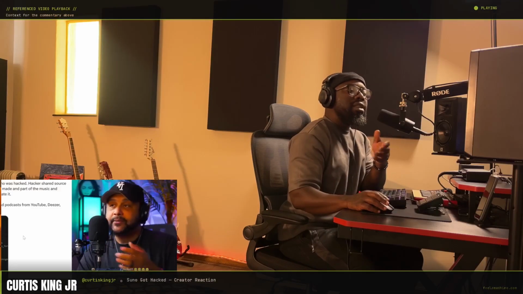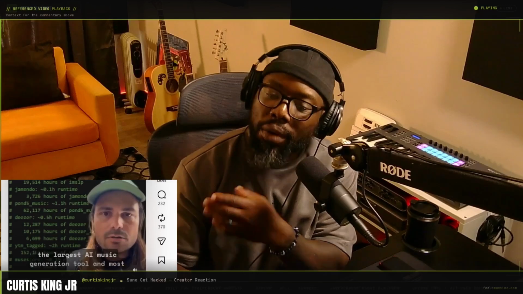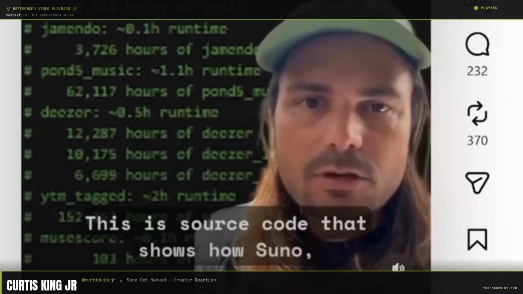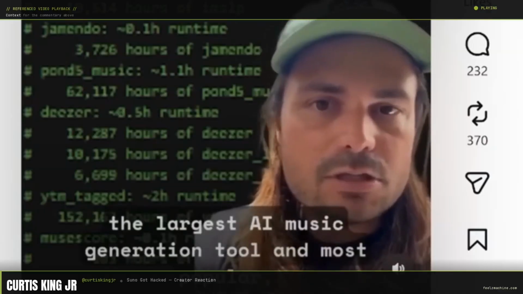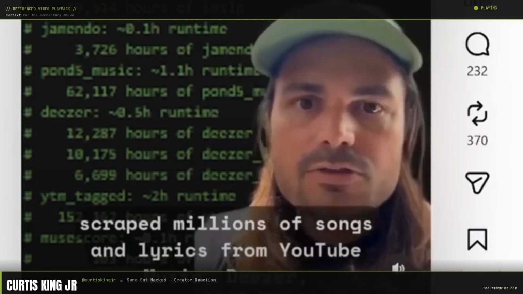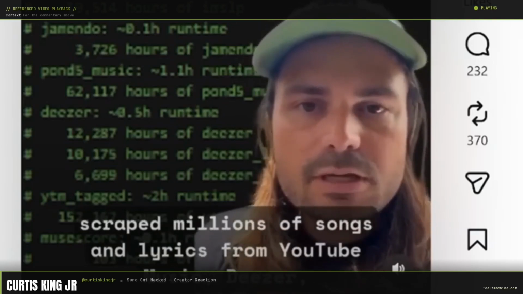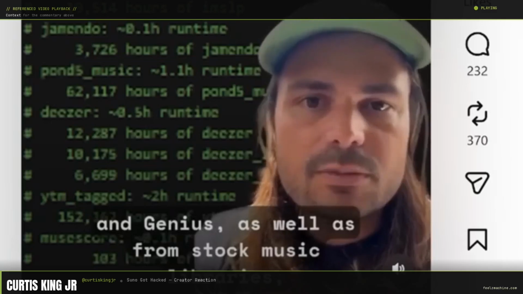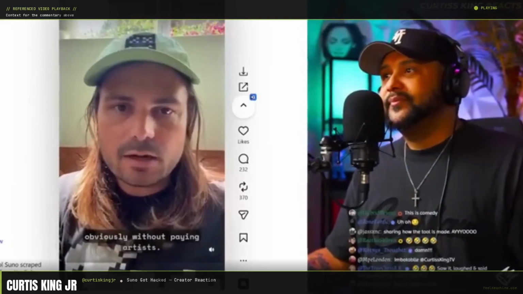Producer Curtis King recently broke down the Suno hack, and the leaked log showed massive scraping lists pulling directly from copyrighted catalogs. This is source code that shows how Suno, the largest AI music generation tool and most popular, scraped millions of songs and lyrics from YouTube Music, Deezer, and Genius, as well as from stock music libraries, obviously without paying artists. Why does that matter to you if you're using Suno?